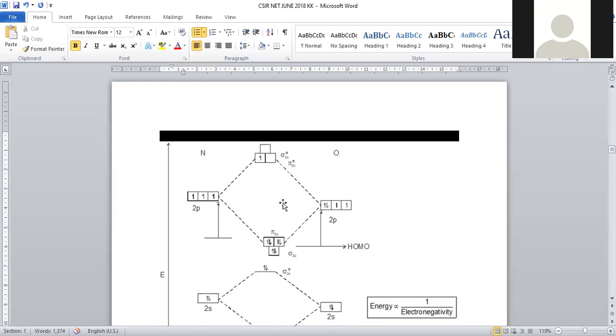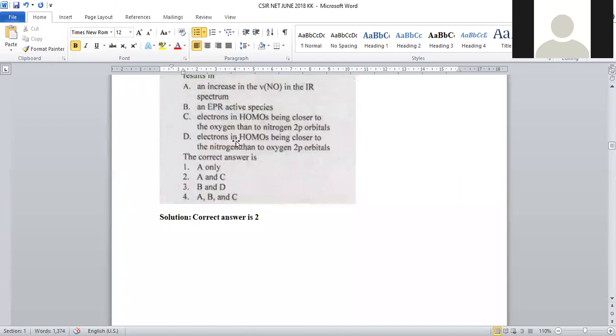So some distortion will be there because of the electronegativity difference of nitrogen and oxygen. The HOMO orbital is slightly migrated towards oxygen, right? So statement C is also a right answer.